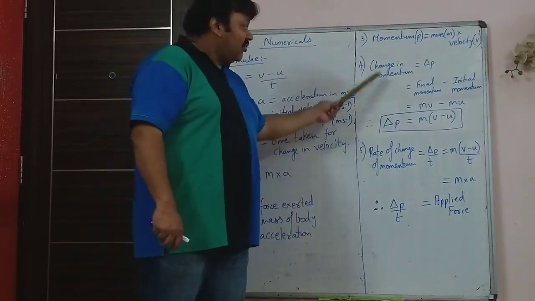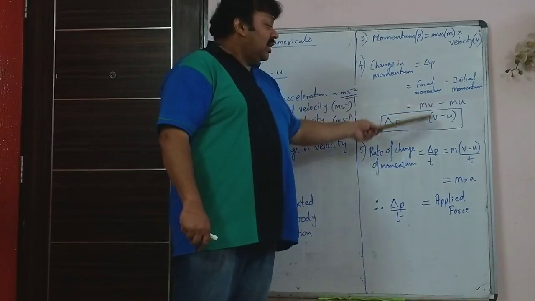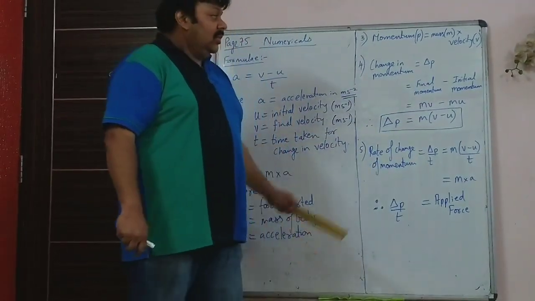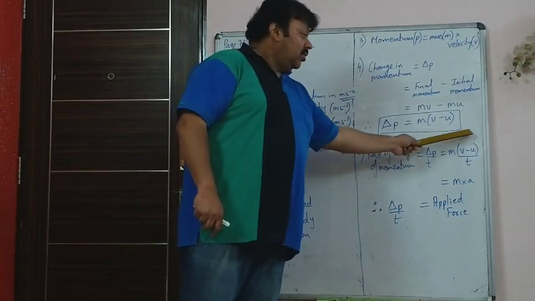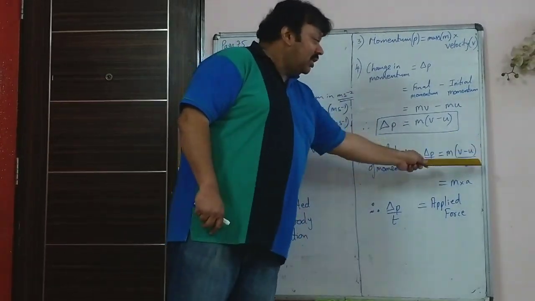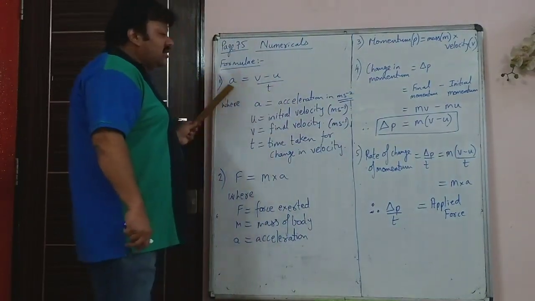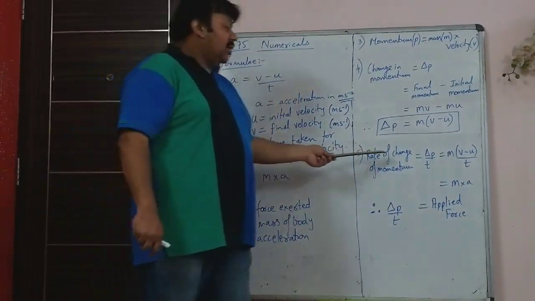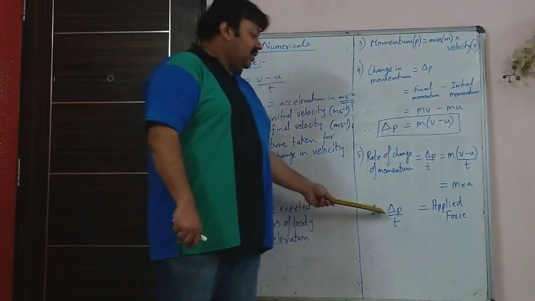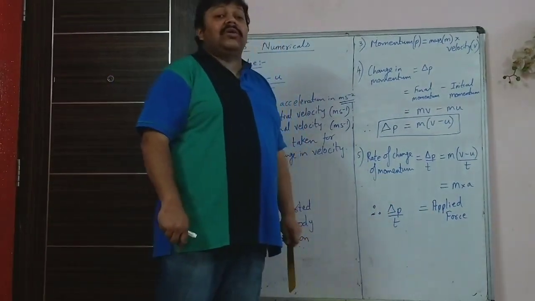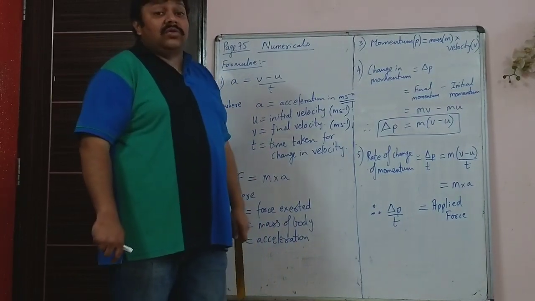Then rate of change in momentum is this delta P upon t. So it will be m(v minus u) upon t, but you know that (v minus u) upon t is what? It is acceleration. So you can write rate of change of momentum is ma, and that itself is equal to the applied force.